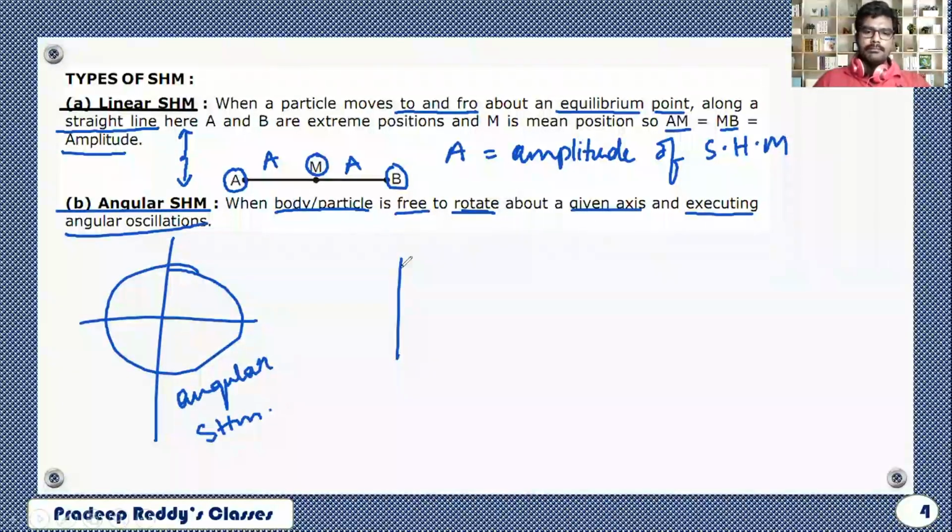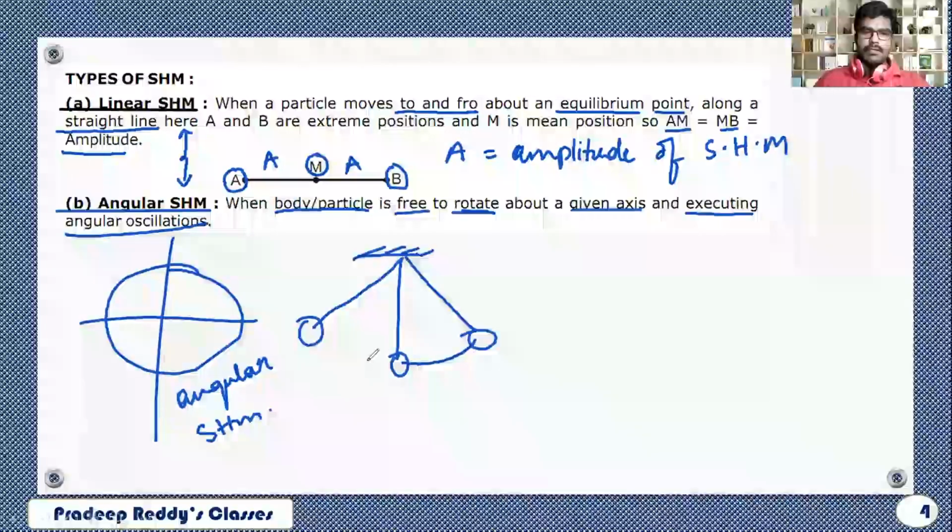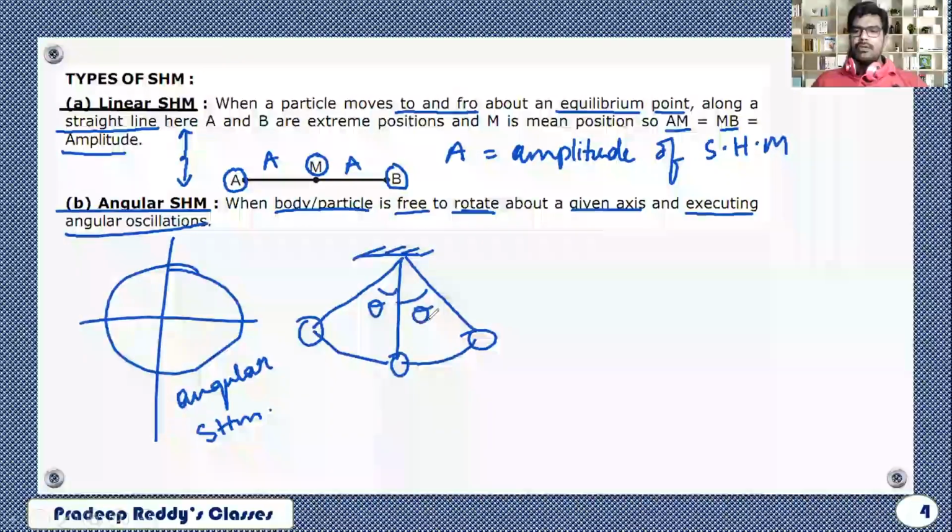Likewise, a pendulum which is going to this extreme position and again returns back to this position. There is some angle here. So it is executing an angle. There is some angular change in the position of the particle. Such type of motion is said to be angular simple harmonic motion.